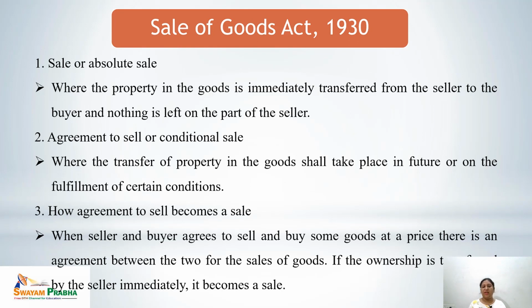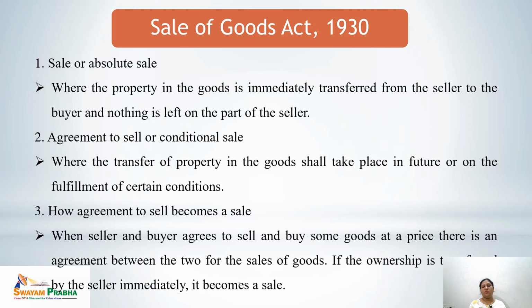Sale can also be called the absolute sale, where the property in the goods is immediately transferred from the seller to the buyer and nothing in the contract of sale is left on the part of the seller. This is called an absolute sale, a complete sale. The contract of sale is completed, nothing is left, and ownership is immediately transferred. That is called a sale.